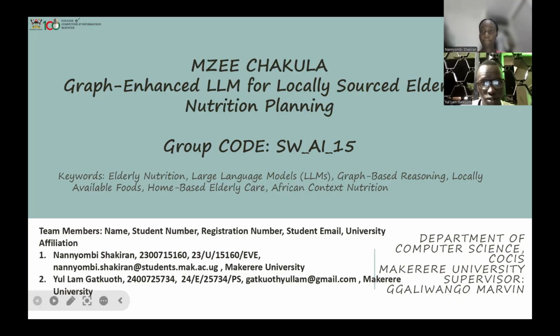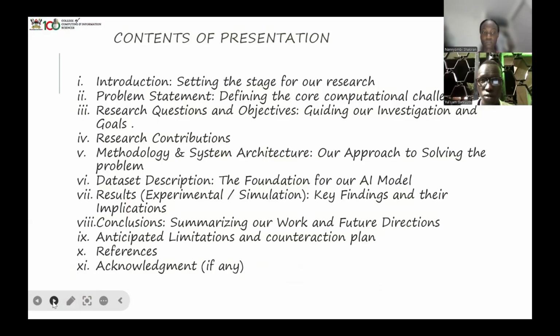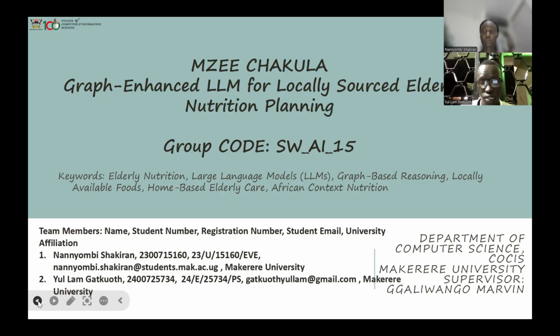So today we are here to talk about our module named Muse Chakula. This module is basically source elder nutrition planning. It deals with food as medicine for the elderly people in given regions of Uganda, that's north, central, east, and west.